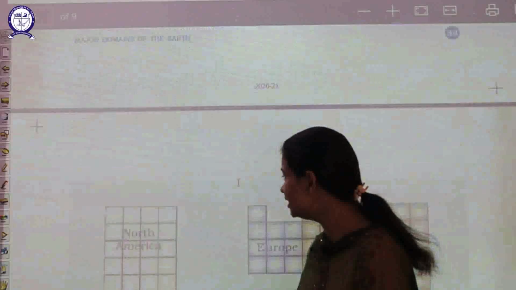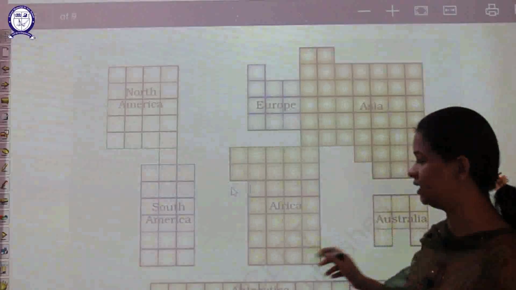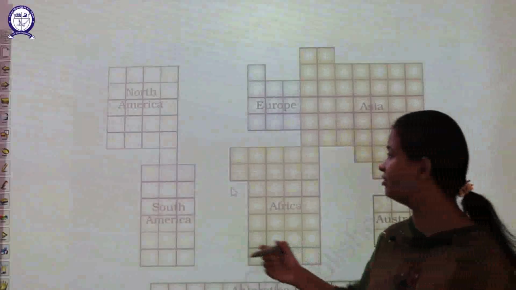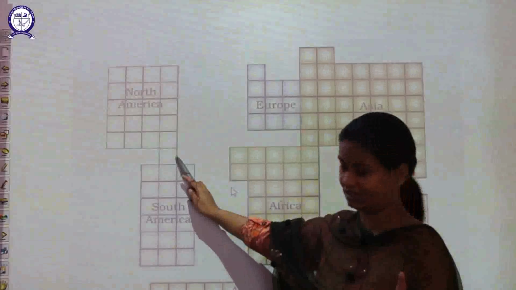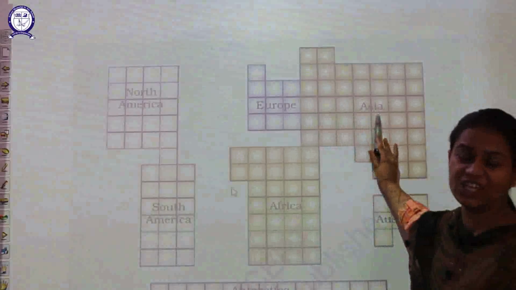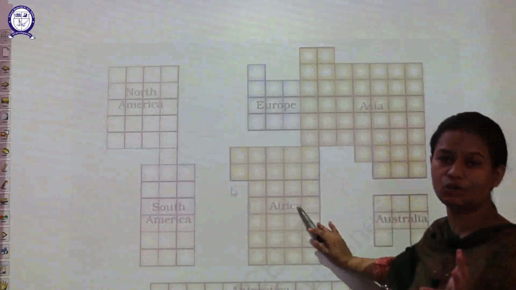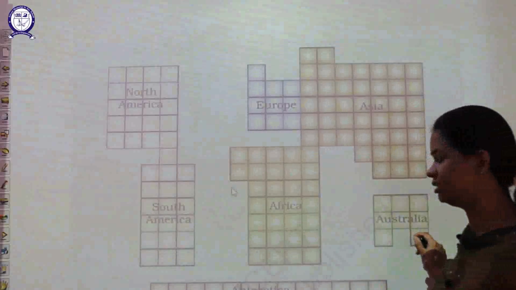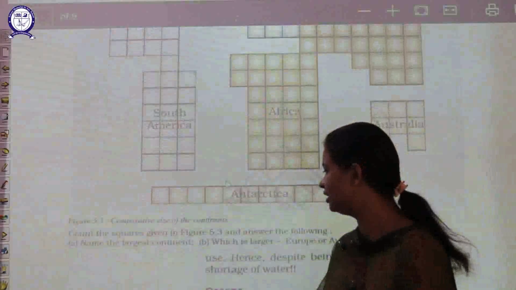And thereafter students, we will move ahead. We discuss the continents. Now you can see this particular location given here: North America, South America. This block represents the isthmus which links these two continents. This is Europe, this is Asia, the largest continent. Then is Africa, the second largest continent. The smallest continent given here is Australia, and the last one is Antarctica.